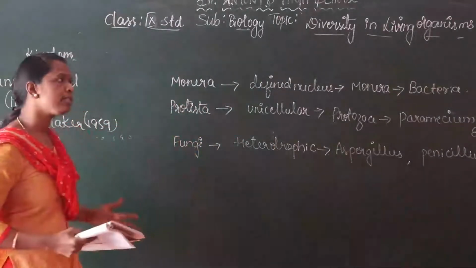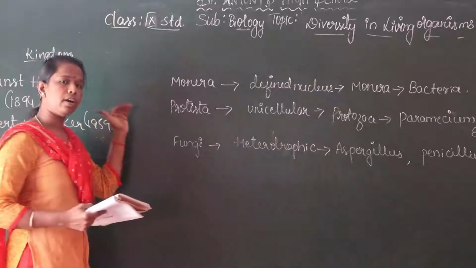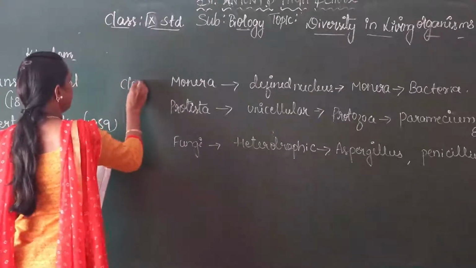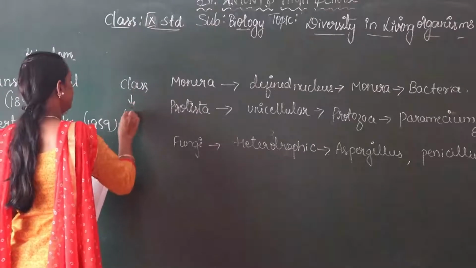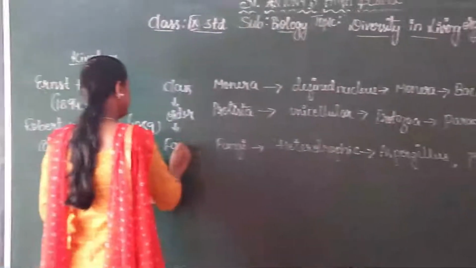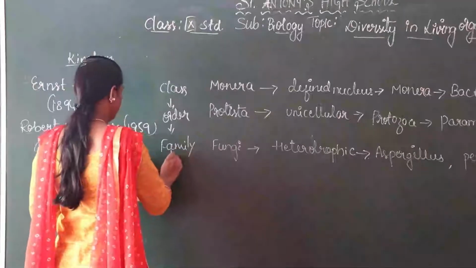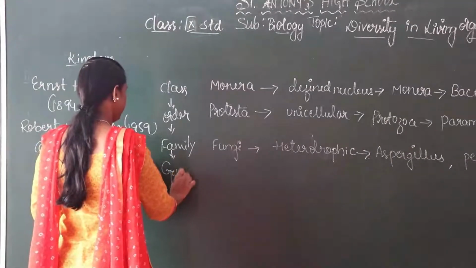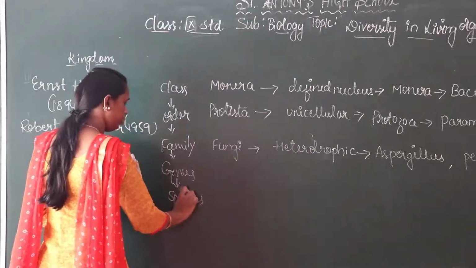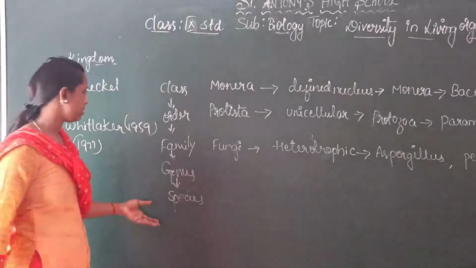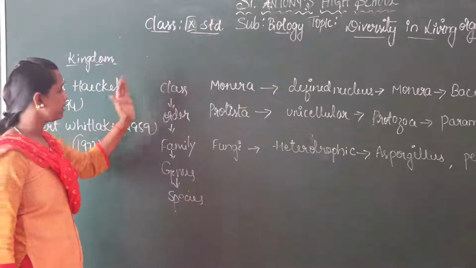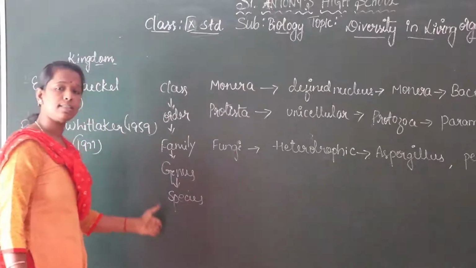Okay, children. The scientists divide them first by name, the class, after that order, and then family, then genus, and then species. You know the species is a group of populations, a population of living organisms. First class, order, family, genus, species.